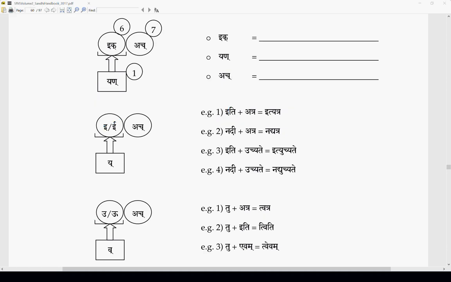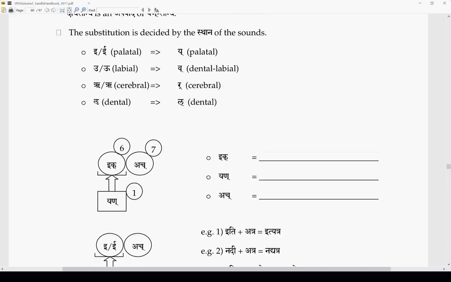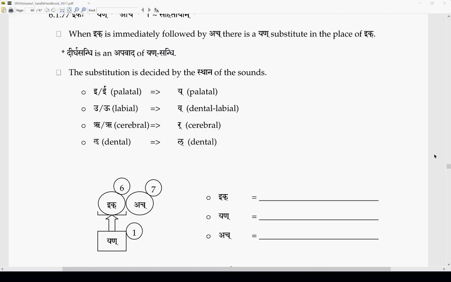For now, let's understand that this Iko Yanachi is such that, though it says achi, the sutra says that when an ach, any letter in the ach pratyahara, any swara, comes after the ik pratyahara, the yan gets the substitution.